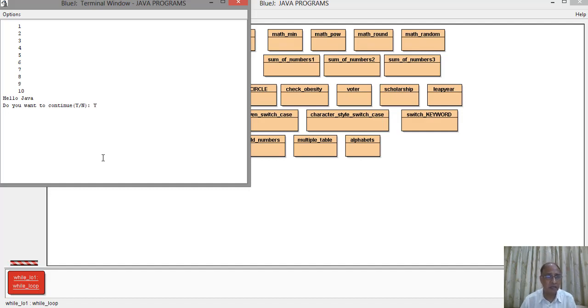So as soon as we press capital Y and press enter, the computer will again print hello Java. It will ask you again, do you want to continue? So we press Y again and press enter. Again it will print hello Java. We press Y again, it will print hello Java. And if we press no, then it will stop. This is the end of the program. So here you will see that the program has ended.